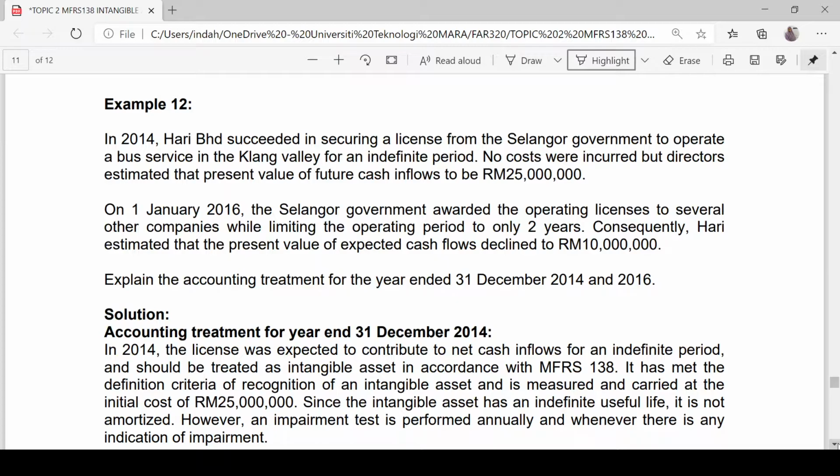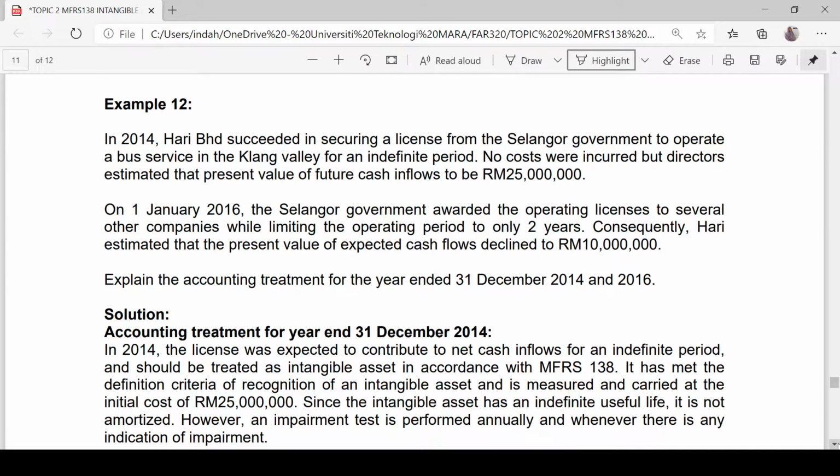But then something happened on 1st January 2016. What happened here is that the Selangor government also awarded the license to other companies, and the government also limited the operating period from an indefinite period to only 2 years.